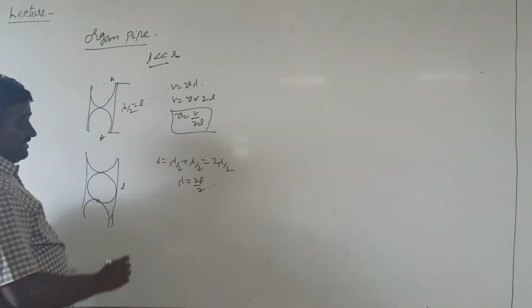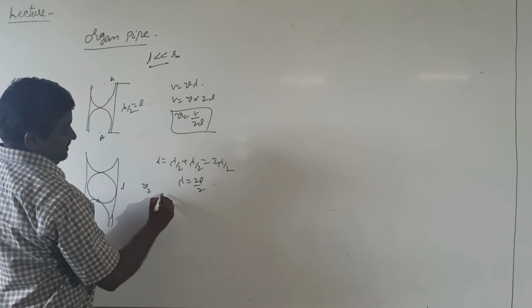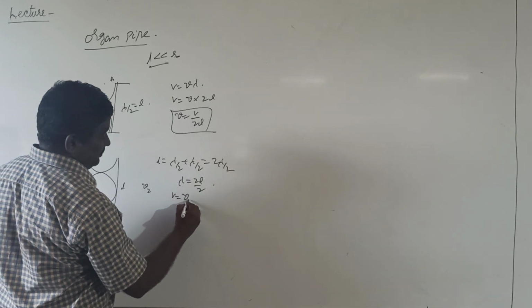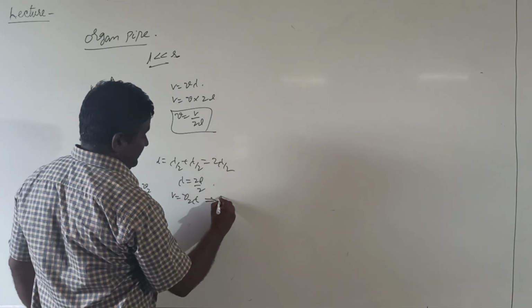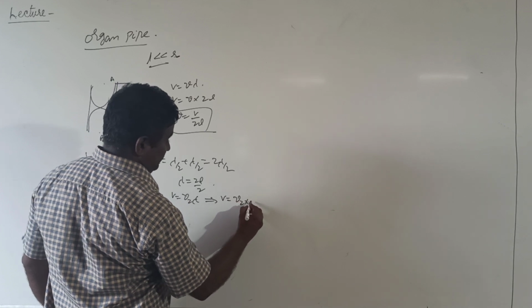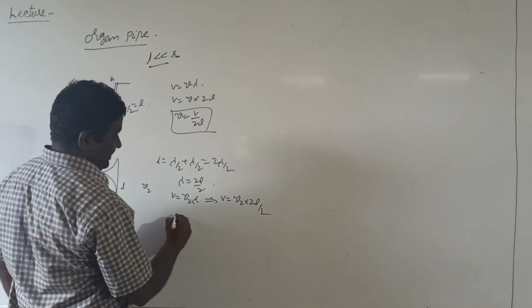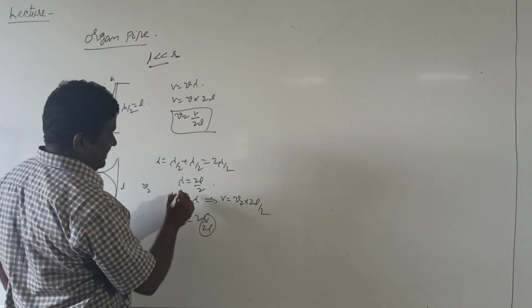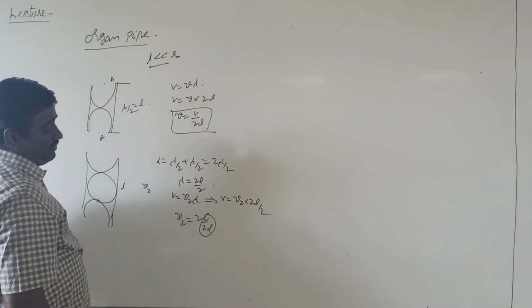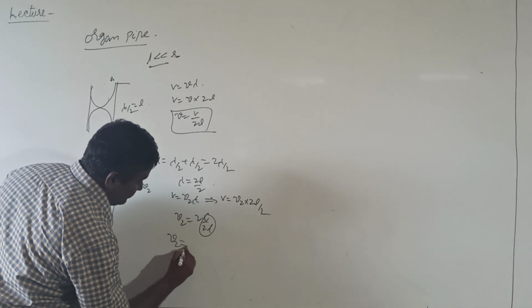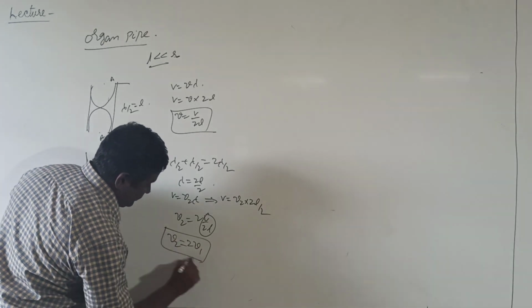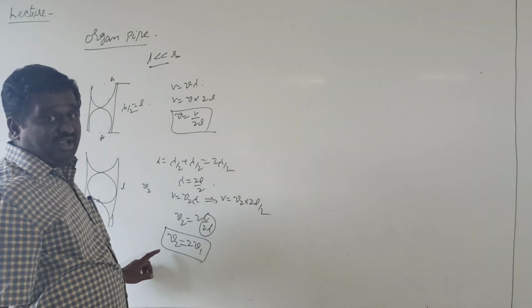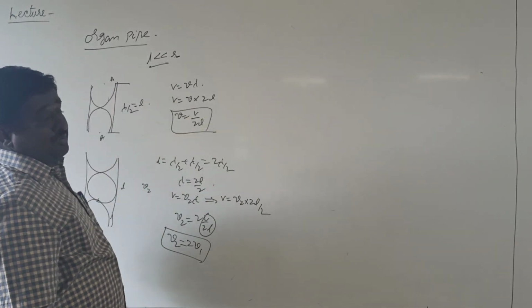If the frequency of the pipe is taken as mu2, then from the equation V equal to mu2 lambda, V equal to mu2 into 2L by 2, then mu2 equal to 2 into V by 2L. Here, V by 2L means the first harmonic frequency, then mu2 equal to 2 mu1. Here, mu2 is the second harmonic or first overtone of the open pipe.